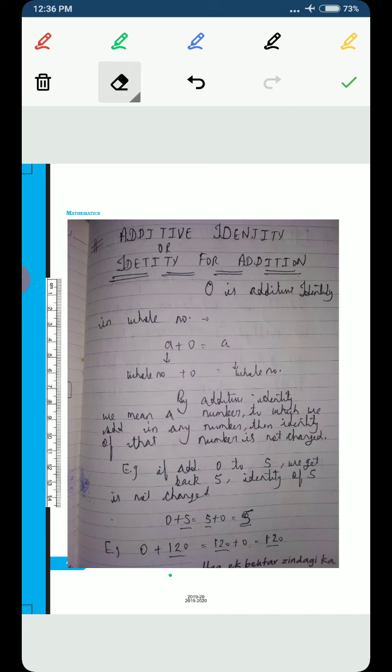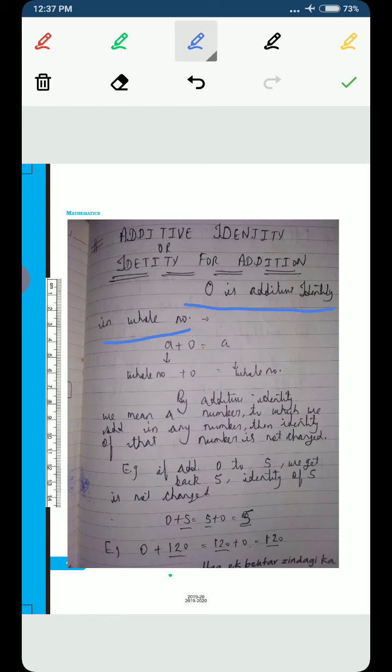By additive identity, we mean that 0 is the additive identity of whole numbers, because in mathematics, identity means a number that if we add it to any given number, then the identity of that number should not be changed. Once again, I am repeating: what does additive identity mean in mathematics?